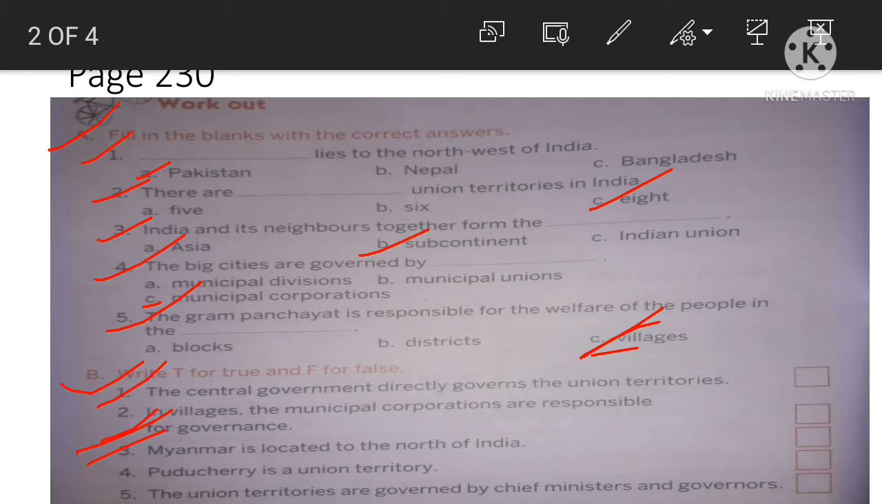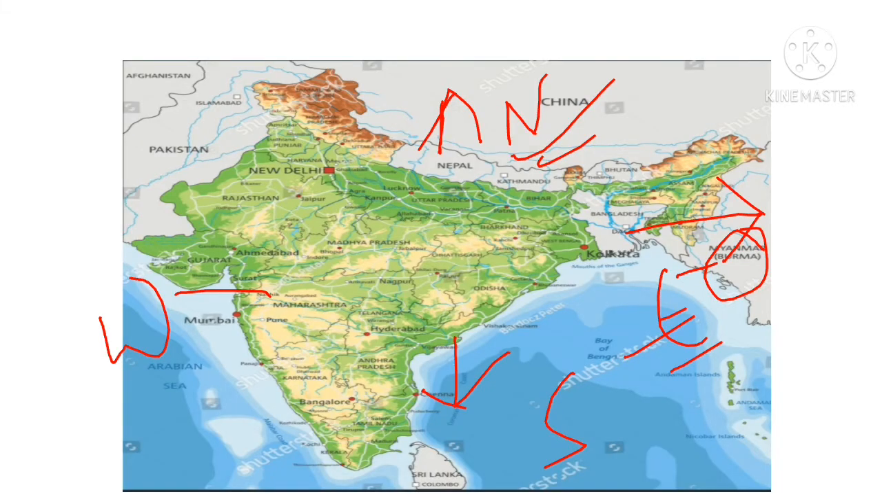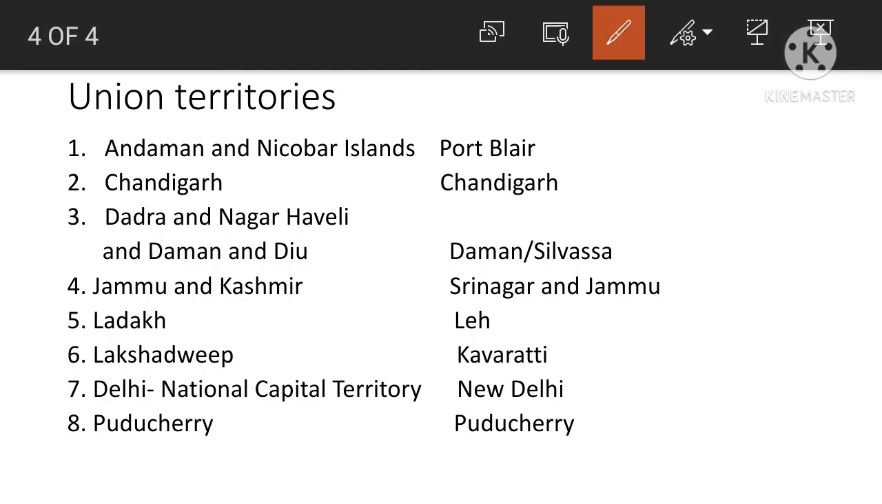Why? Because this sentence is false. Next, question number 4. Puducherry is a union territory. Let us check it out. So as we have discussed, there are 28 states and 8 union territories.